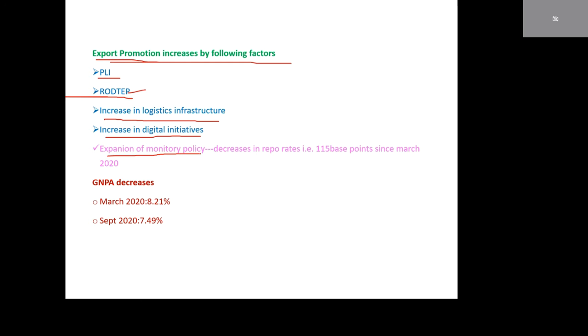Expansion of the monetary policy. I have already explained that: decrease in repo rates and interest rates, 115 basis points since March 2020. Gross non-performing assets, GNPA, decreases.